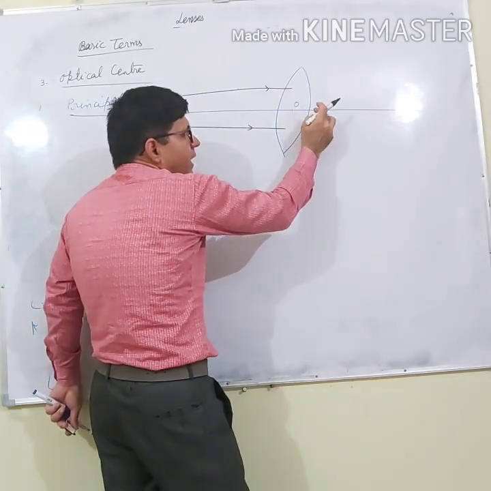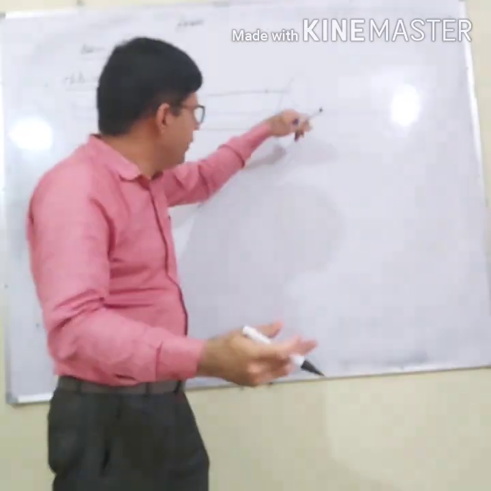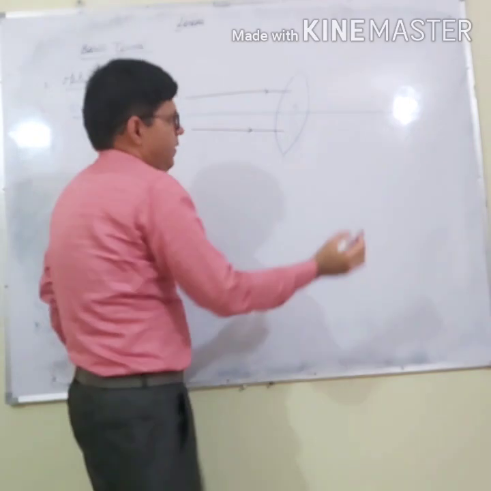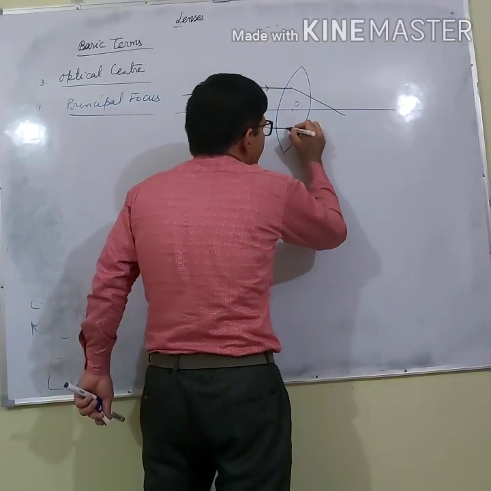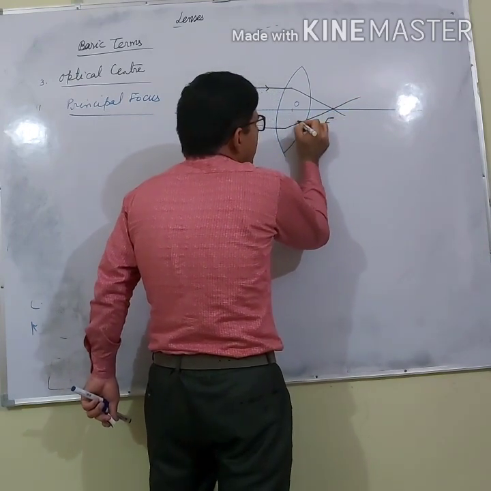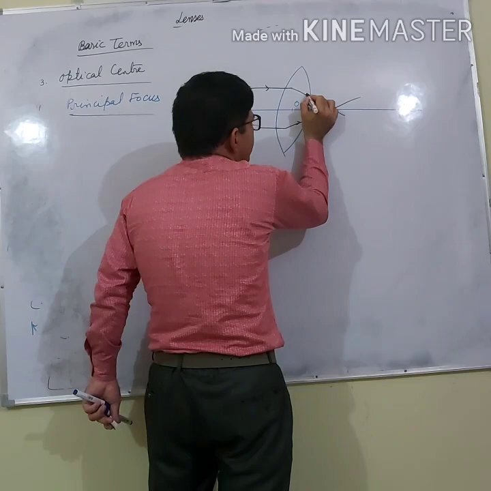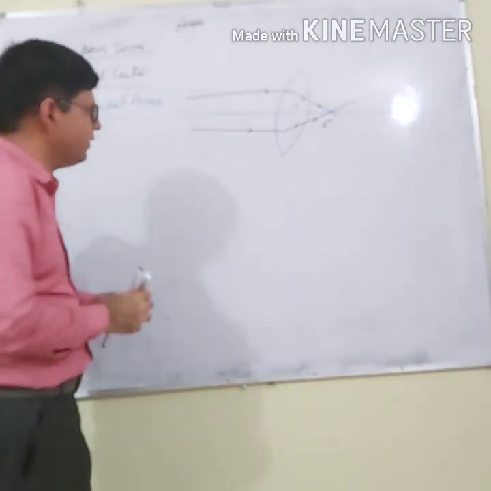So a parallel ray will move towards the principal axis. Why? Because the thickness increases. So what will happen? These parallel rays meet each other at a point. That point is called the principal focus. So what is the principal focus?